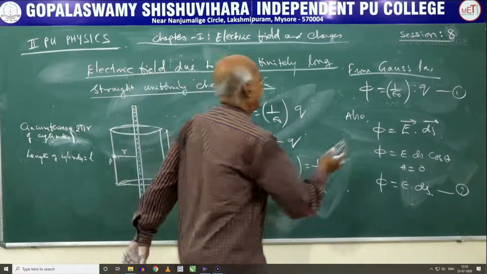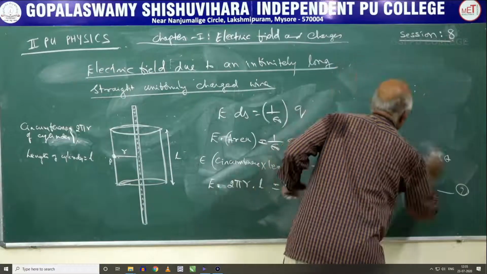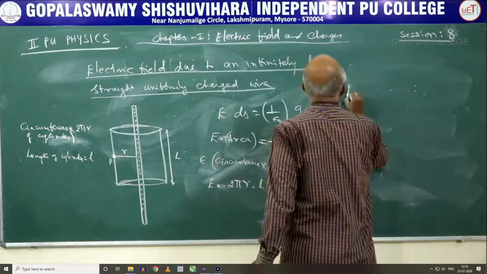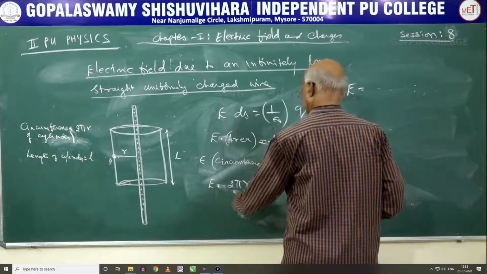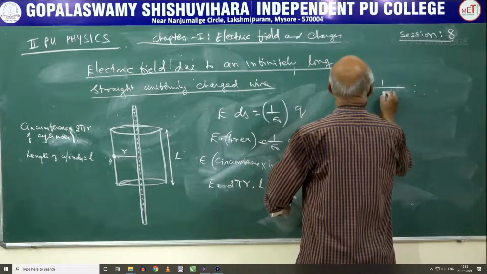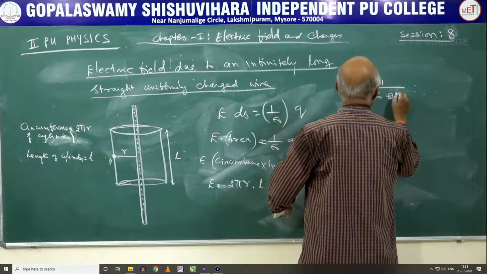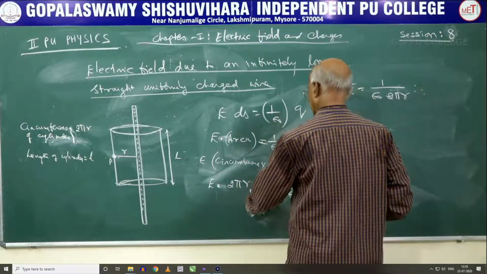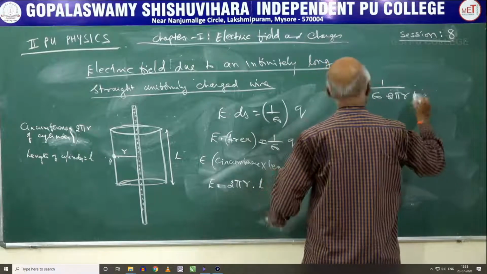So on simplification the equation reduces to the form E is equal to 1 over epsilon naught into 2 pi r into L, with Q in the numerator.